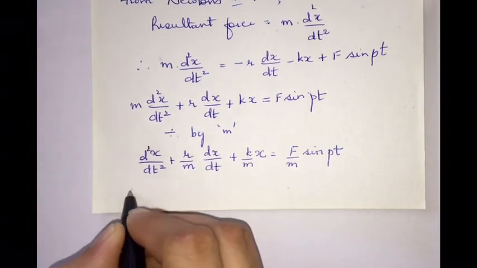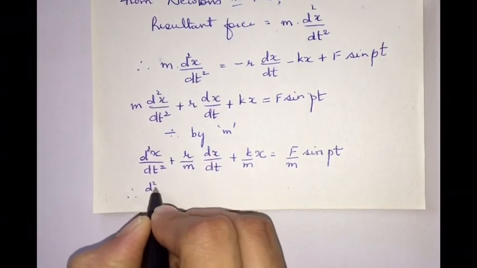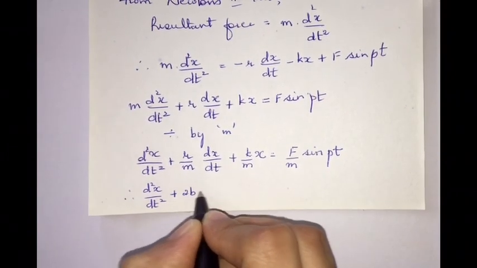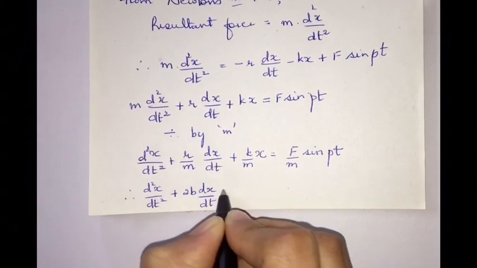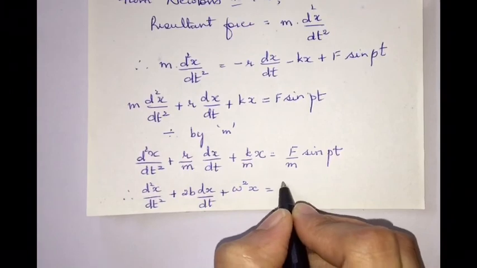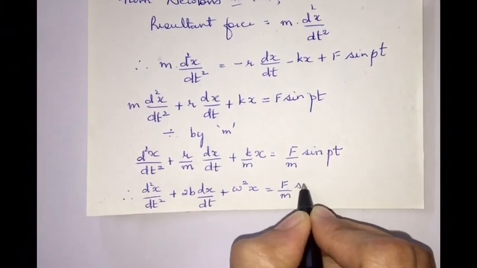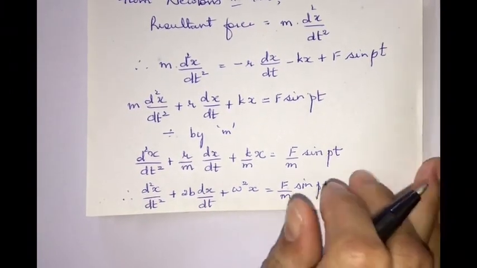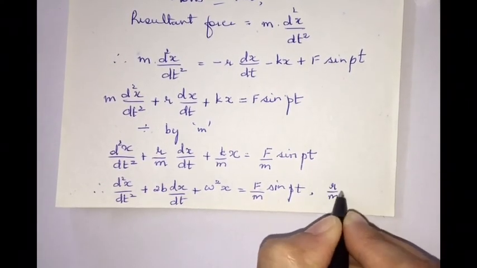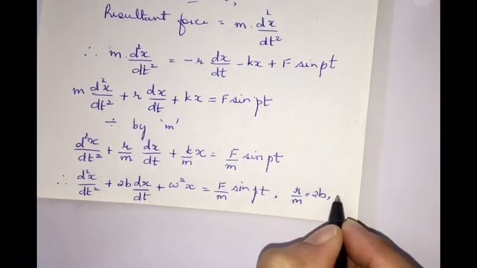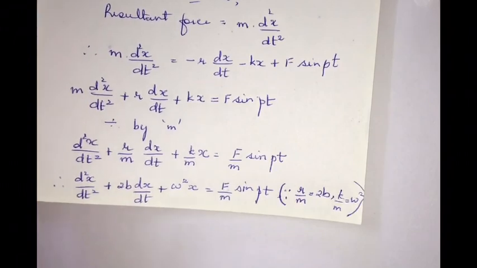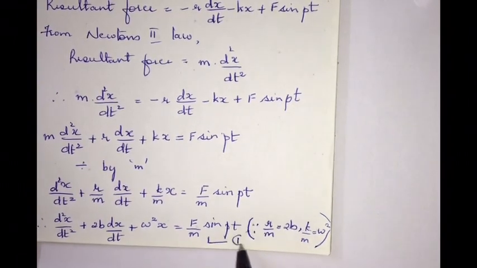Therefore, this equation can be written as d square x by dt square plus 2b dx by dt plus omega square x is equal to F by m sin Pt. Let this be equation number 1.